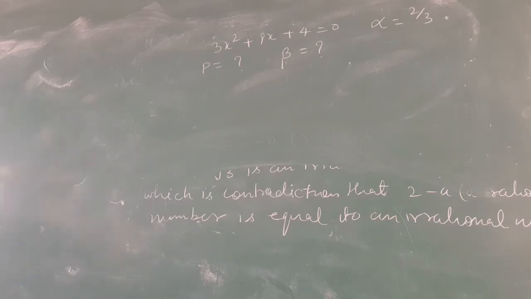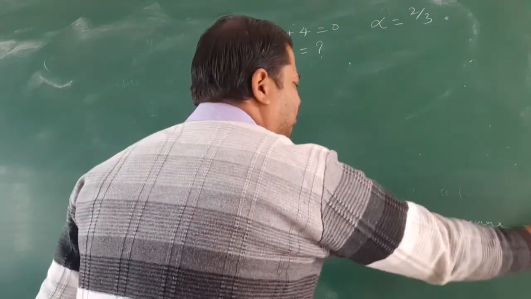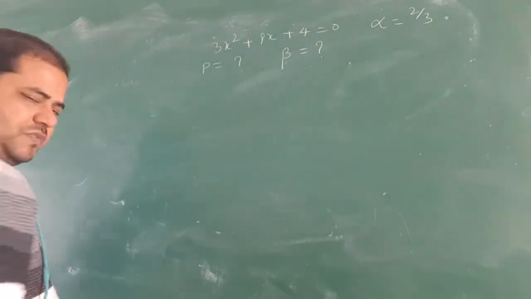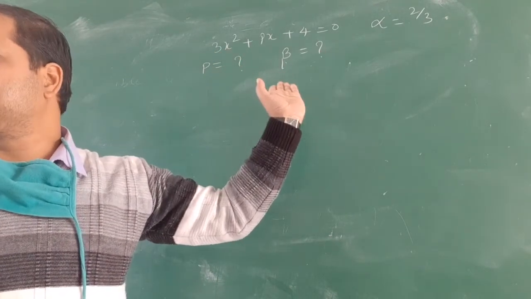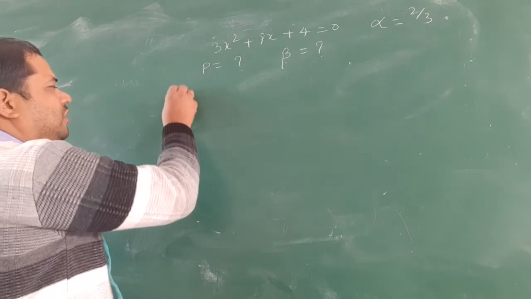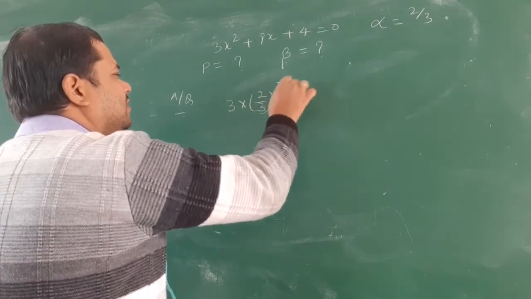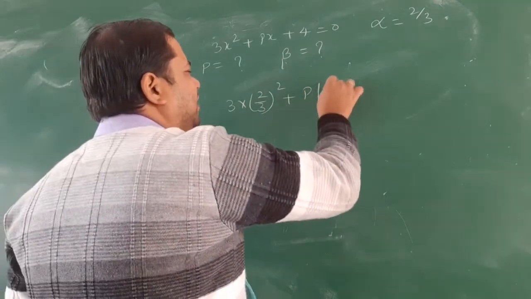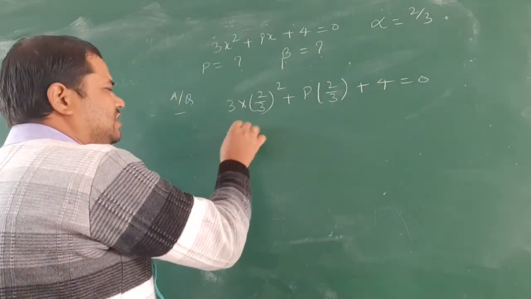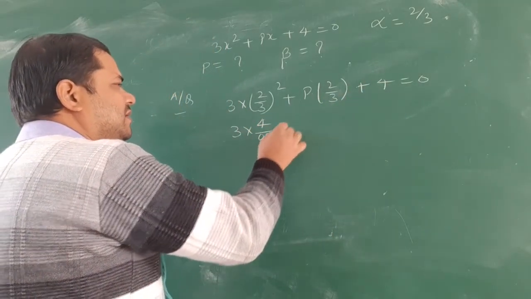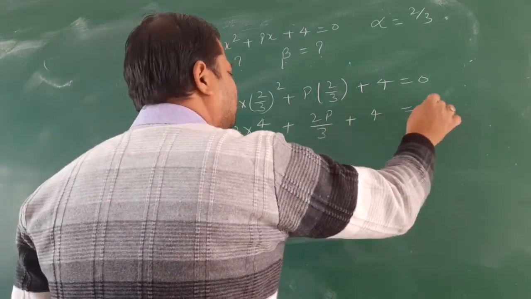Value of p as well as the other root. Okay, so see the solution. First of all, being 2 by 3 a root of this equation, we have to put this in this particular equation, then it must be satisfied. So according to the question, 3 into 2 by 3 whole square plus p into 2 by 3 plus 4 is equal to 0. Hence this is 3 into 4 by 9 plus 2p by 3 plus 4 is equal to 0.